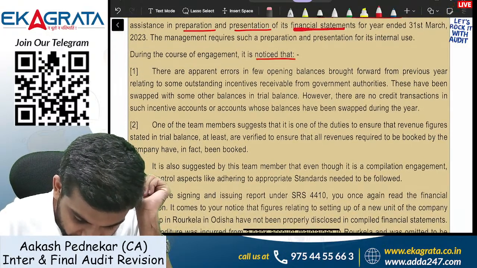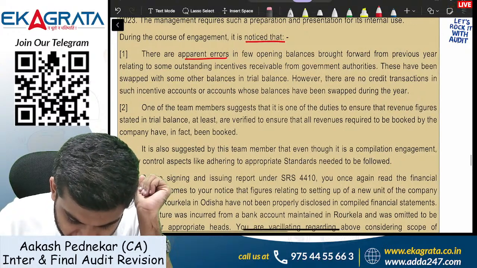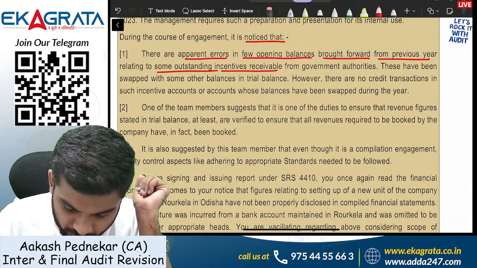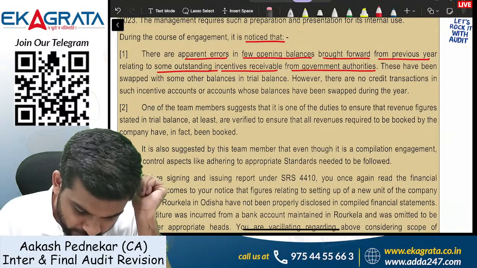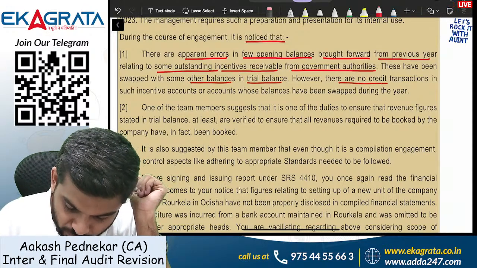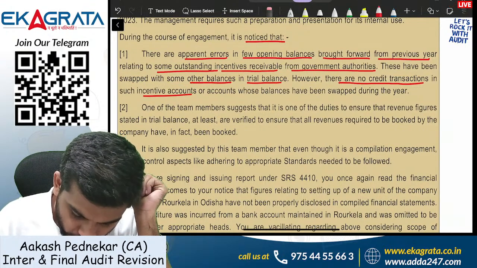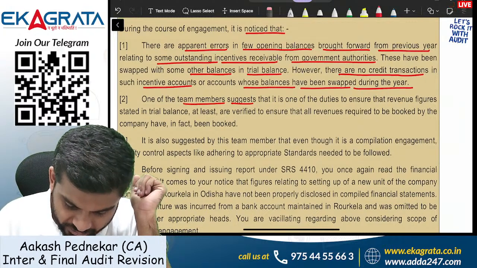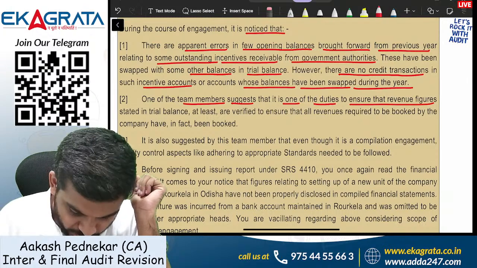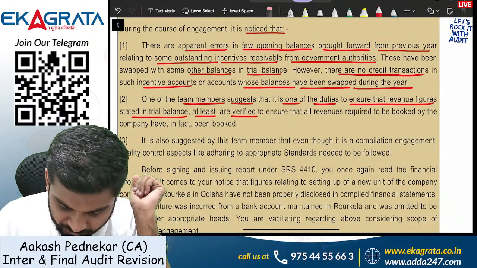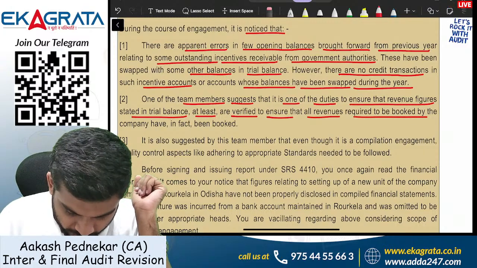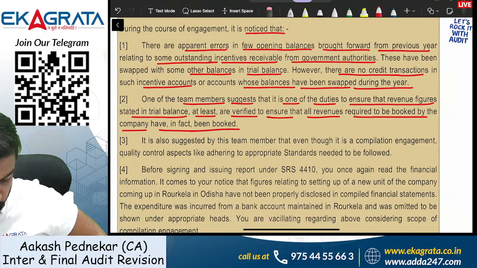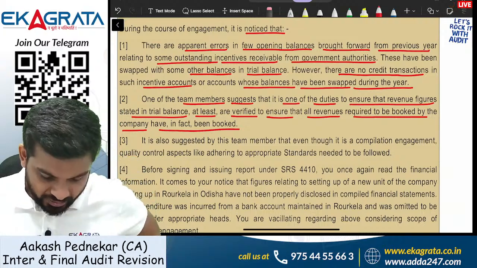During the course of engagement, it is noticed that there are apparent errors in a few opening balances brought forward from the previous year relating to some outstanding incentive receivable from government authorities. These have been swapped with some other balance in the trial balance. However, there are no credit transactions in such incentive accounts whose balances have been swapped during the year. One of the team members suggests that it is one of the duties to ensure that revenue figures stated in the trial balance are at least verified to ensure that all revenues required to be booked by the company have in fact been booked.